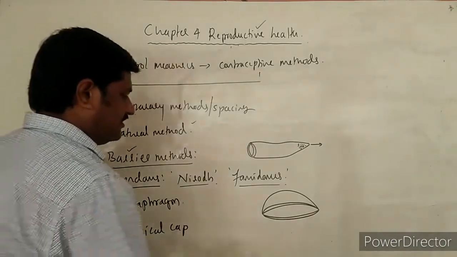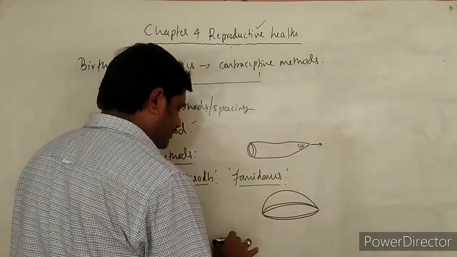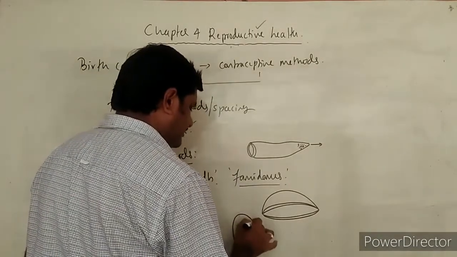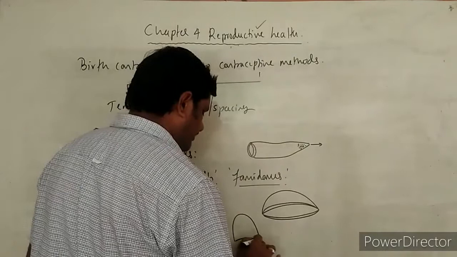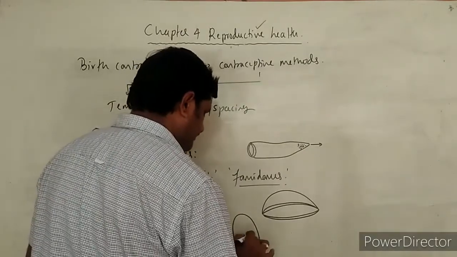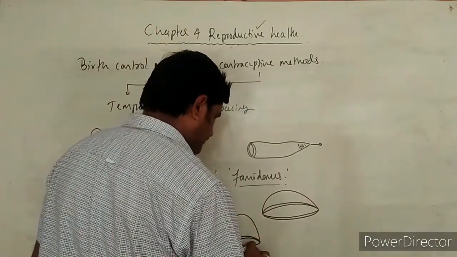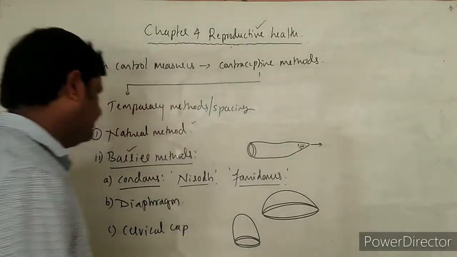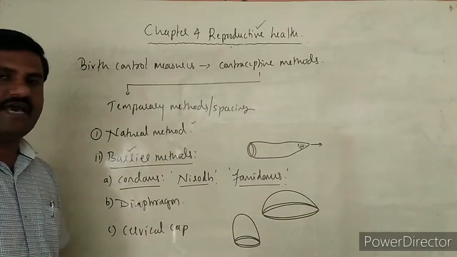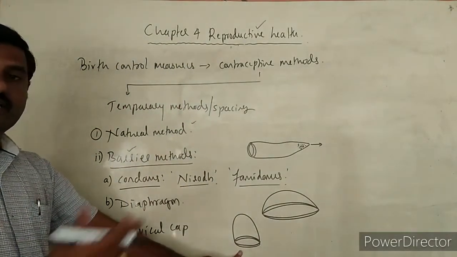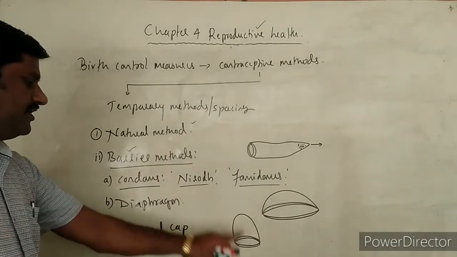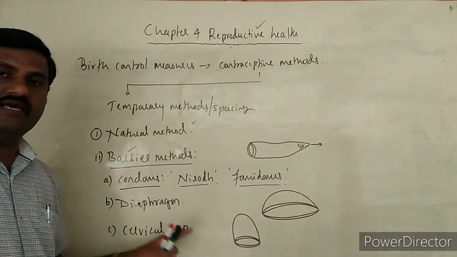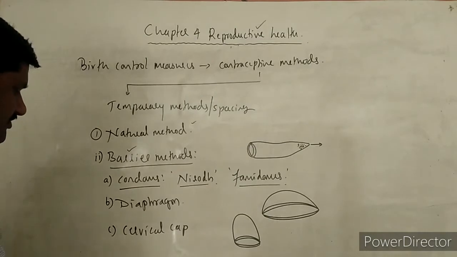And next one is the cervical cap. This is also a little bit dome shaped, but semi dome shaped, we can say. This kind of structure is called a cervical cap. It is put against the cervix so that it avoids the meeting of both male and female gametes.